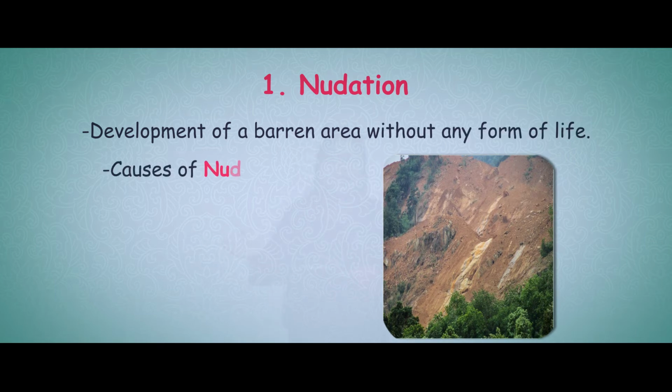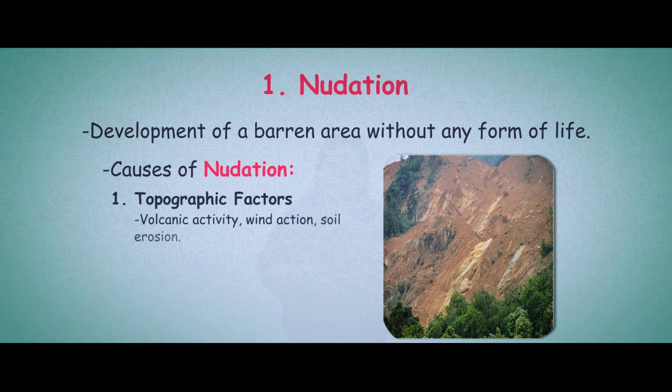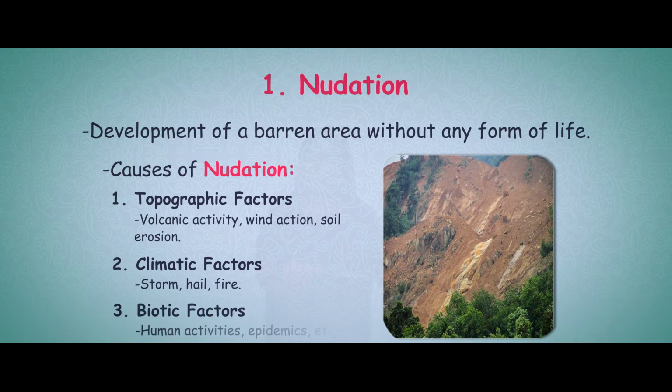The barren area may be developed due to topographic factors, like volcanic activity, wind actions, soil erosions, or it can be developed due to climatic factors, like storms, hail, fire, or it can also be developed due to biotic factors like human activities or epidemics and many more.